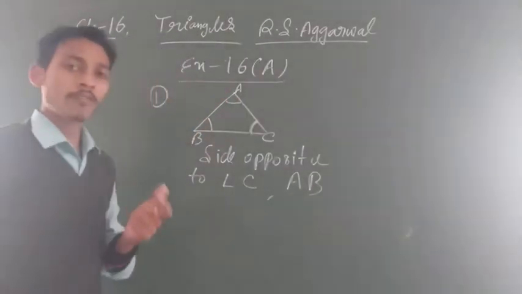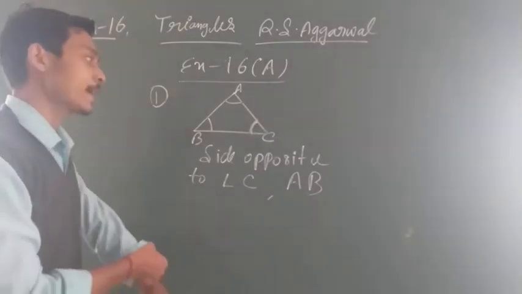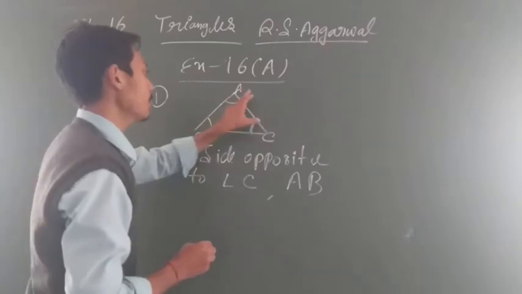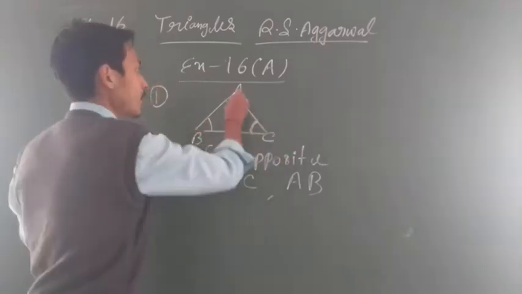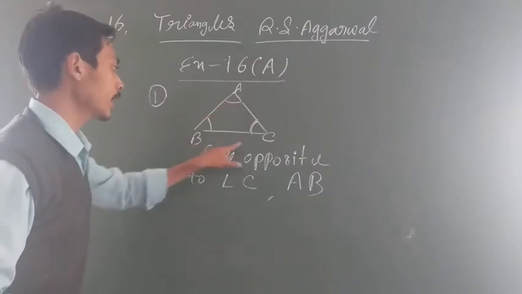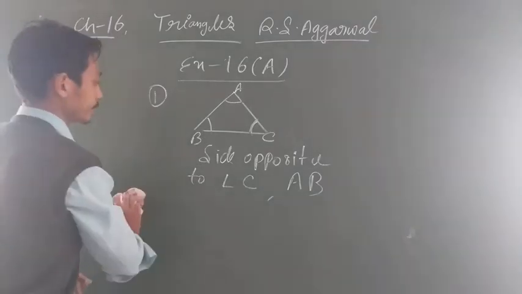देखो, if I want to know the side opposite to angle B, this is angle B. Opposite of angle B is AC. Clear? Side opposite to angle C is AB. So you know that A is here, opposite to angle A is BC. Clear? So you can solve this question like that.